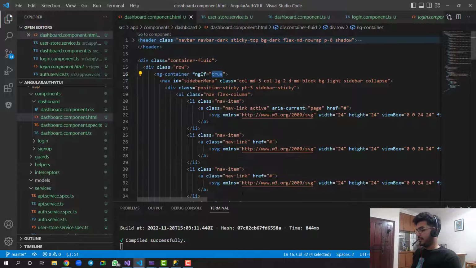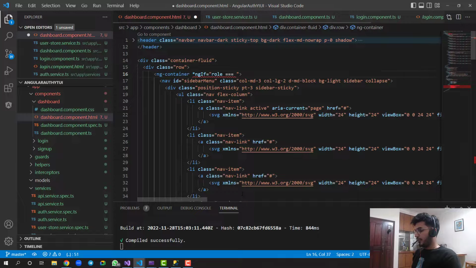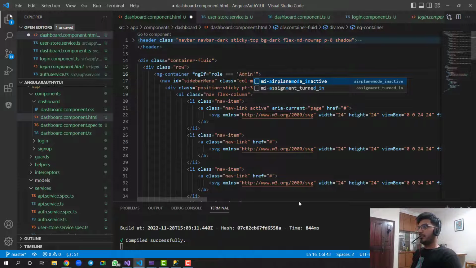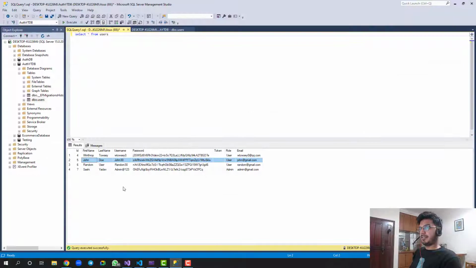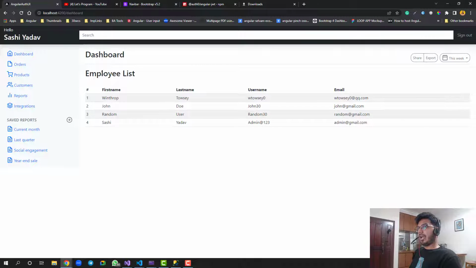So in this condition we can check if the role is equal to admin. If the role is equal to admin, then only you need to show this. Is Shashi the admin? Yes, he is an admin. See, in the database, he is admin. But now if I log in via John Doe, let's see what happens.